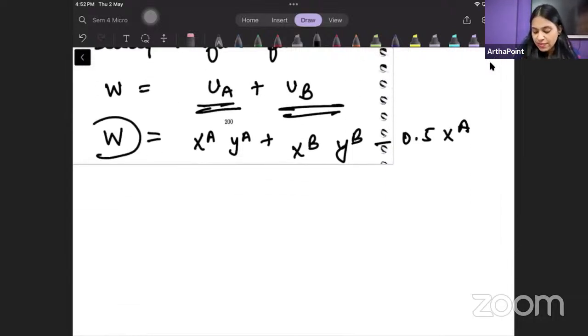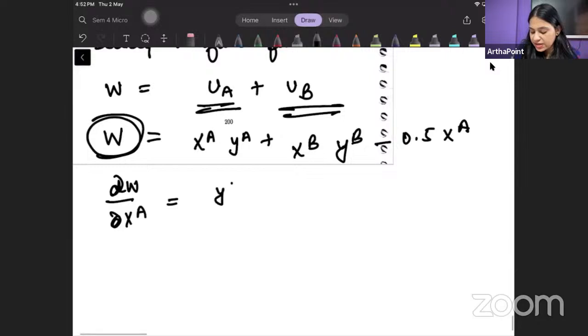And you can try to maximize this welfare. So when I will be differentiating this with respect to XA, I will get YA minus 0.5.